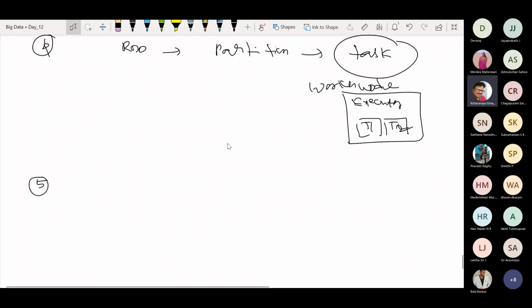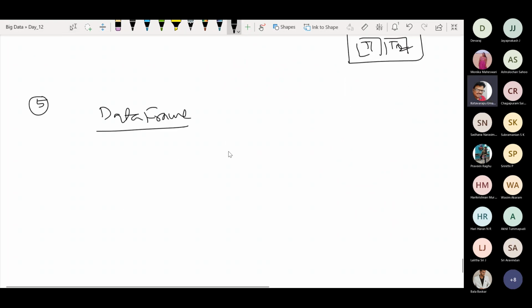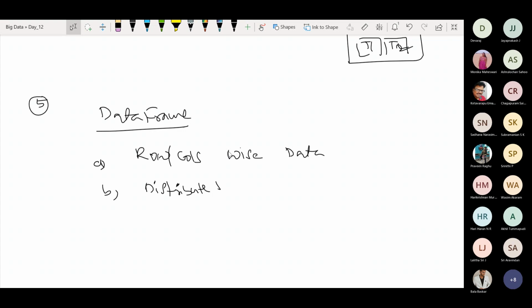And coming to the next aspect, the most useful construct in PySpark is the data frame. It is a kind of row and column wise representation of the data, and of course it is also distributed in nature. It has source data, so I can use JSON or Hive or CSV.